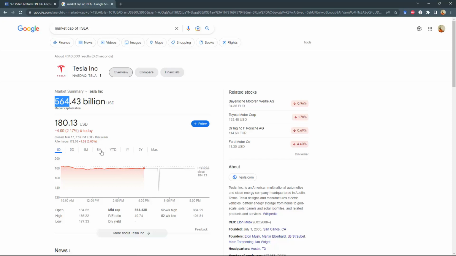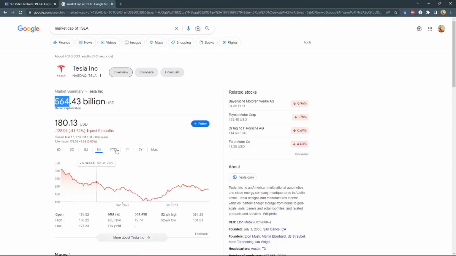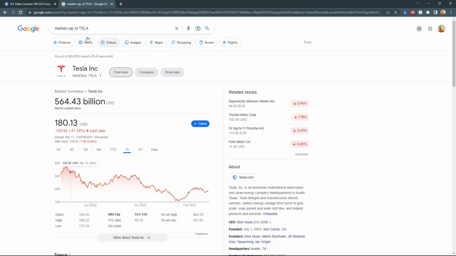The reason for that is its share price is lower. Look at the one year chart of Tesla. Tesla has gone down from $400 per share. It was trading at one point at $100 and some dollars per share. It's currently at 200. So its market cap has become half of what it was at one point of time last year. The market cap would have been $1 trillion at one point of time, but no longer.